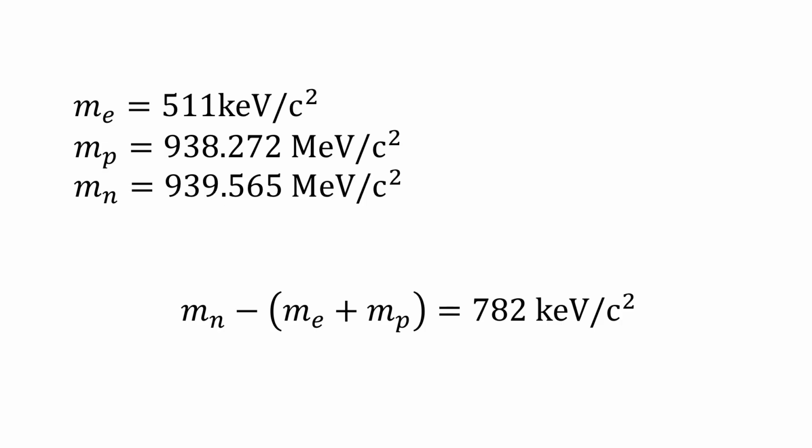Yes, let's run the numbers. The mass of an electron is 511 keV per speed of light squared. The mass of a proton is 938.272 MeV per speed of light squared. The mass of a neutron is 939.565 MeV per speed of light squared. Add electron mass to proton mass and then subtract the neutron mass to get that the neutron mass is still 782 keV per speed of light squared larger. So that doesn't add up.